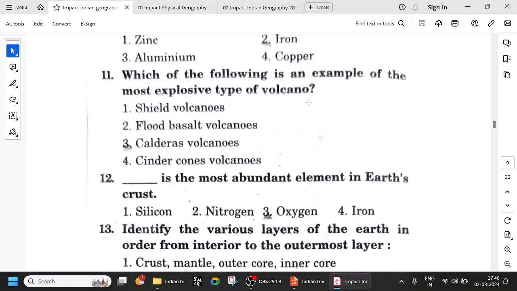I'm Yashasvi Chintada. Today let us look at geography, interior of the Earth. Last time we have completed till 10 questions. Let us continue from the 11th question.